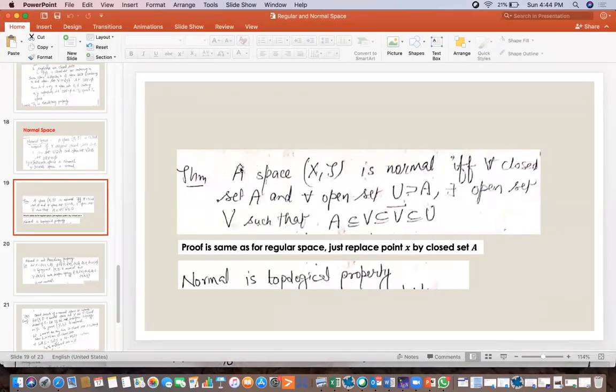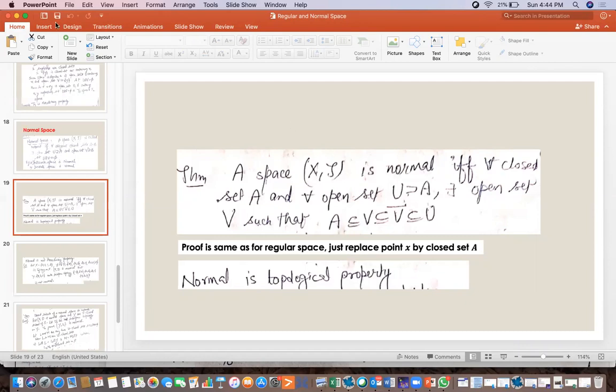This theorem: a space (X, tau) is normal if and only if for all closed sets A and for all open sets U which contain A, there exists another open set V such that this closed set A will be contained in V, and V will be contained in V closure, and V closure itself will be contained in the open set U, if X is normal.